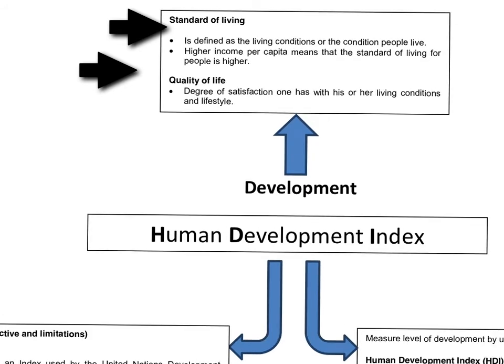If you look at the standard of living, the definition is the living condition, or the condition in which people live. So that is the definition for standard of living. And the higher the income per capita, it means that the standard of living will be higher. Likewise, if the income per capita is low, the standard of living will be low.